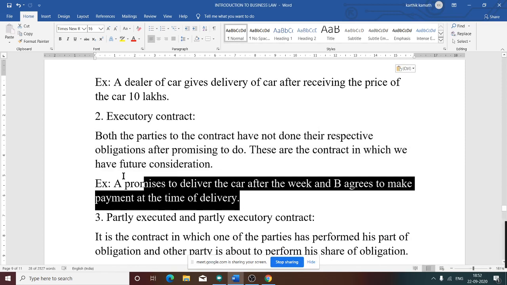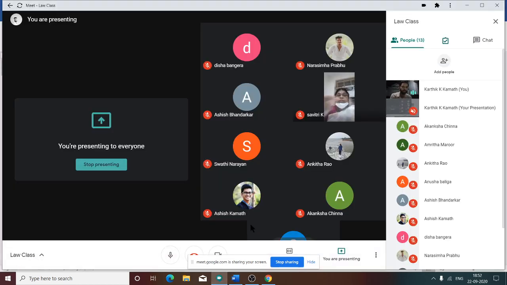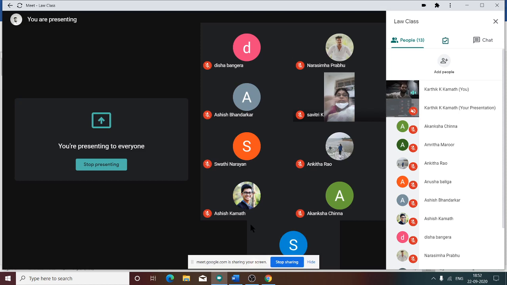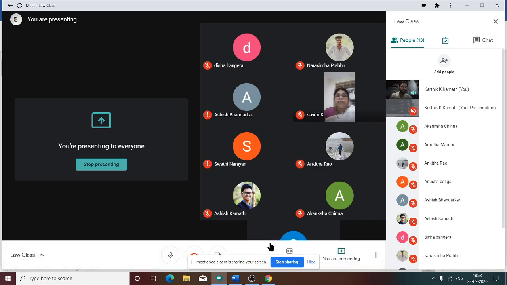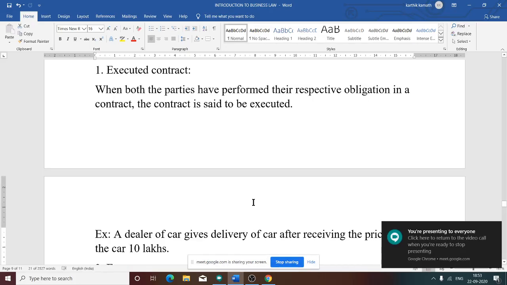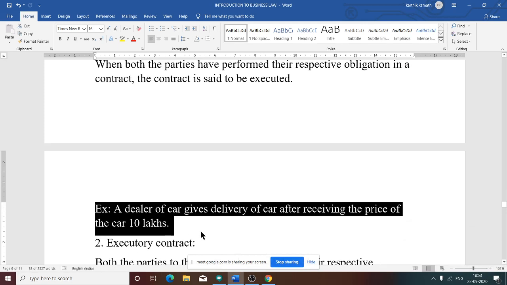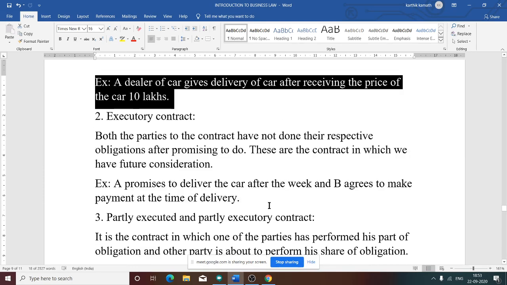See the example now. A promises to deliver the car after a week, and B agrees to make the payment at the time of delivery. Here both the parties have not performed their duties or obligations, isn't it? The showroom dealer has agreed to deliver the car only after the payment, and you said you will pay at the time of delivery. So both the parties are yet to perform the promise. That is the meaning of executory. In the word executed, a dealer gives delivery of the car after receiving the price of 10 lakh, that is the first case. Here, yet to do, is executory.